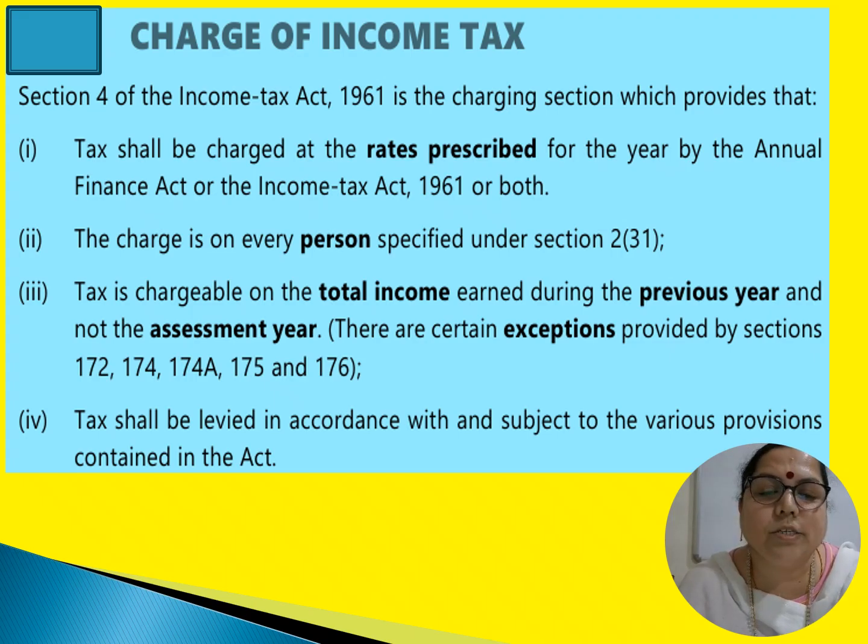Now tax is to be levied, that means charged or calculated or imposed, according to the Act and whatever is given in the Act, subject to certain variations or certain exceptions contained in the Act.